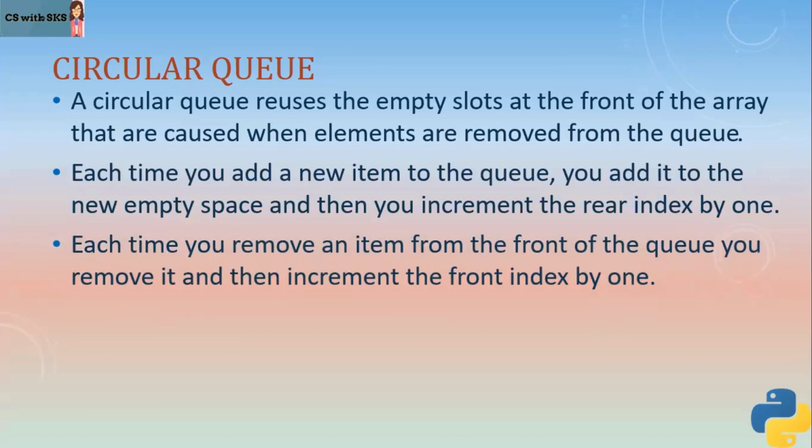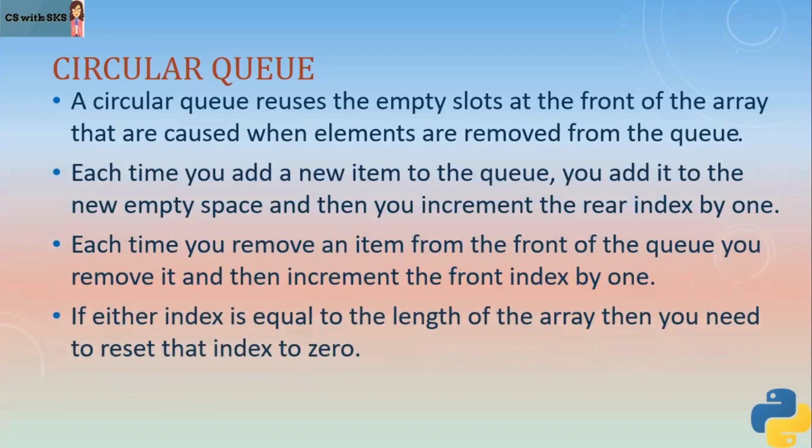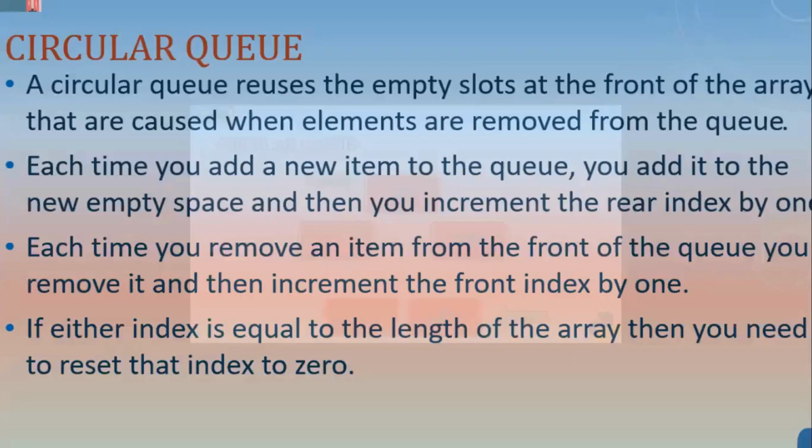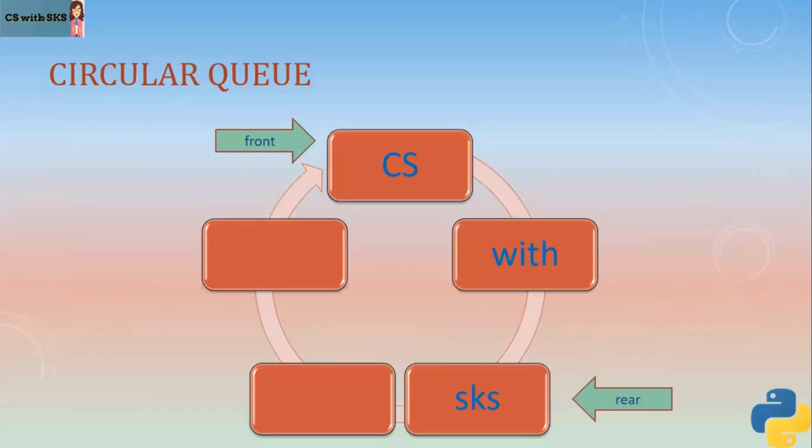And each time you remove an item from the front of the queue, you remove it and then increment the front index by 1, right? If either of the index is equal to the length of the array, then you need to reset that index to 0. Yeah. Now let's understand this with the help of this picture.